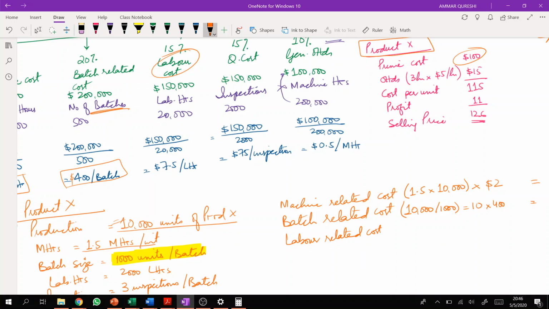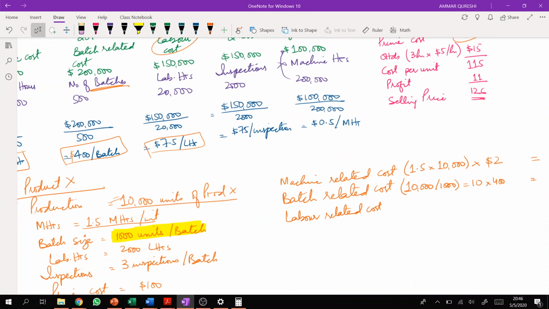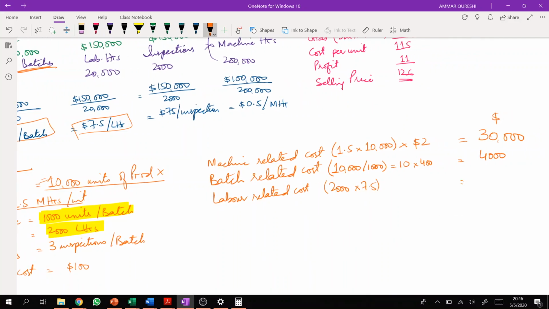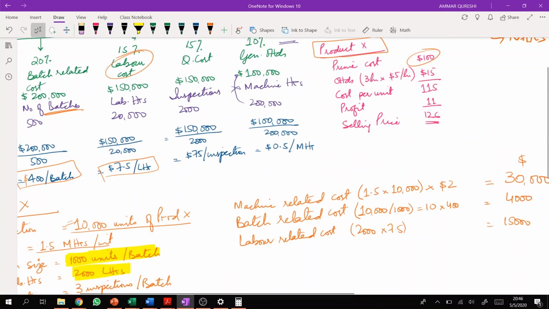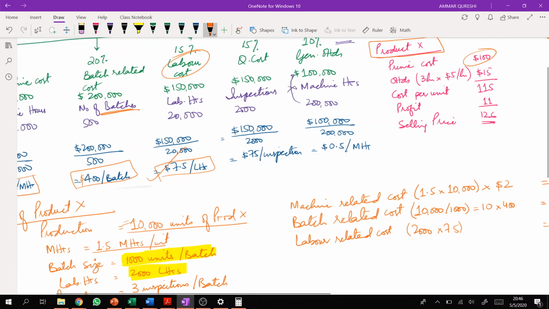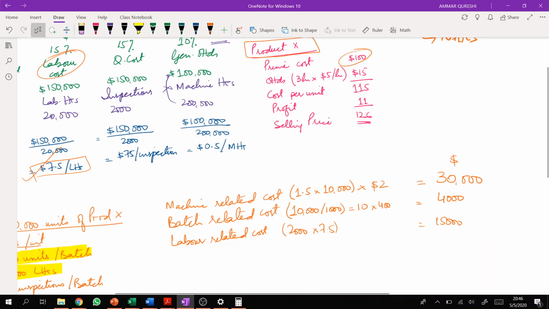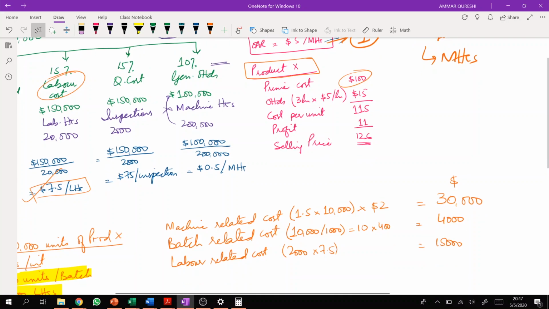Labor related cost is 7.5 per labor hour, right? So we need to multiply 7.5 with the labor hours. Labor hours are already given. Labor hours are 2000. So we'll multiply 2000 with 7.5, right? It's going to be around 15,000, right? Then we are done with labor cost, we are done with batch cost, we are done with machine cost. Now the third pool is quality control cost.